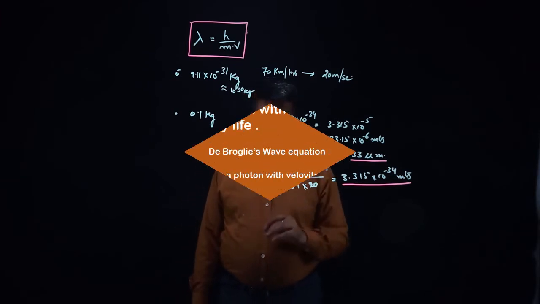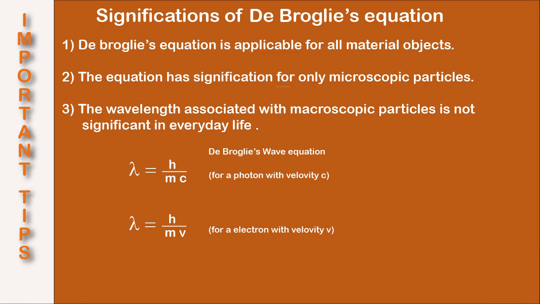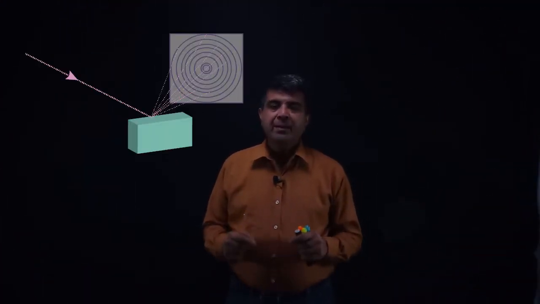So summing up, on your screen you can see the significations of de Broglie wave equation, that it holds true only for microscopic particles, the particles which are having very less mass. You can pause a video and jot it down, or you can take a snapshot. Now let's try to understand that electron behave as matter waves.